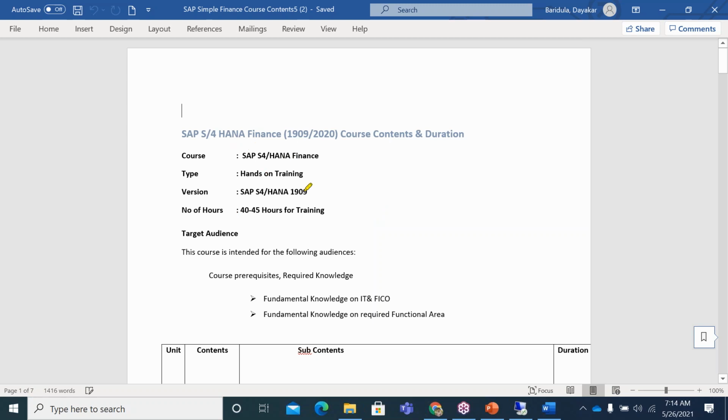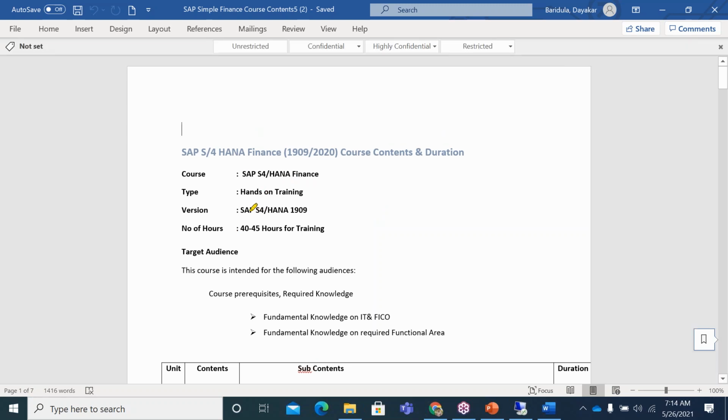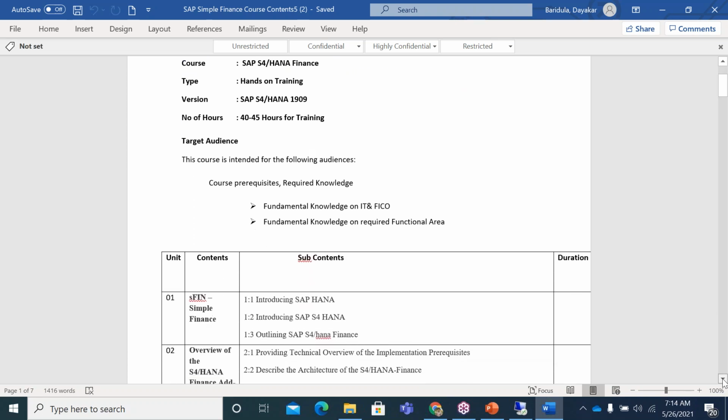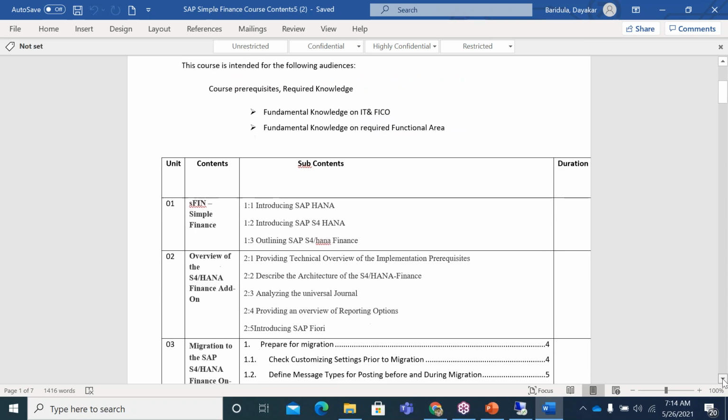Okay, so it is now 2020, and the course will take around 40 to 45 hours. Then the prerequisites to attend these sessions, as I said: at least you should have a good finance background, and if you have FICO experience it is an added advantage, but at least you should have basic knowledge of SAP FICO.